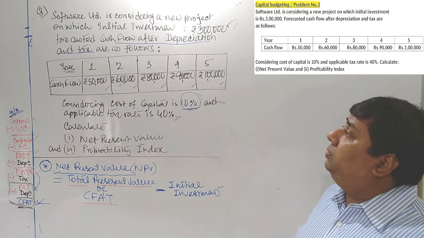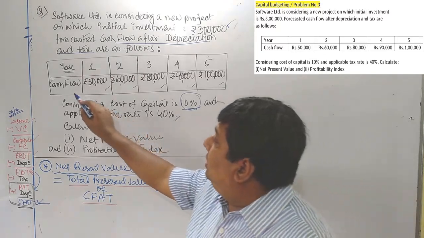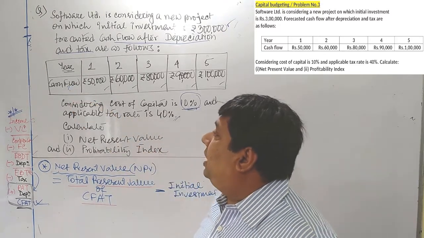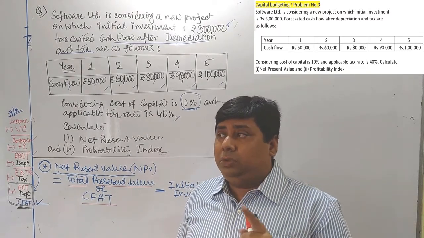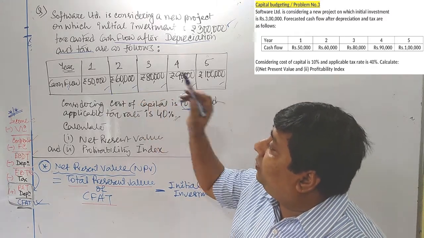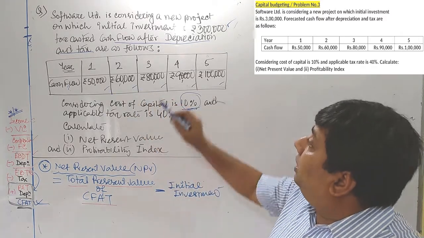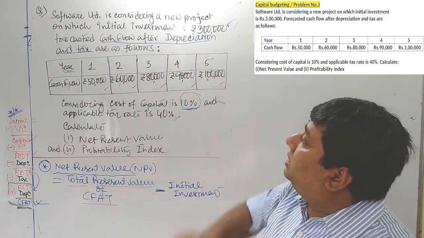Whenever you are going to solve any question of capital budgeting, first of all, the important part is what phase of cash flow is provided to us. At first, we have to judge that. What exact phase of cash flow is provided to us? Here it is mentioned cash flow after depreciation and tax.